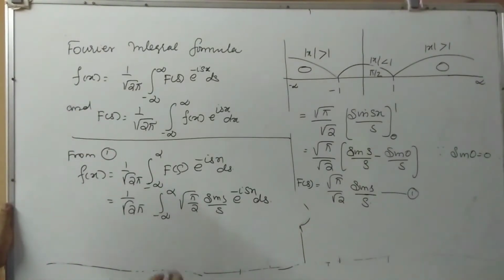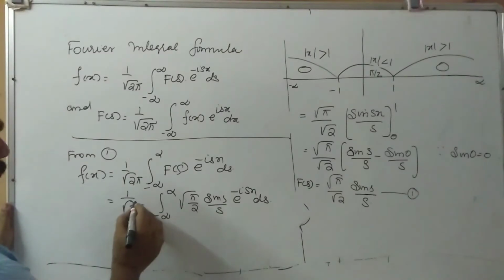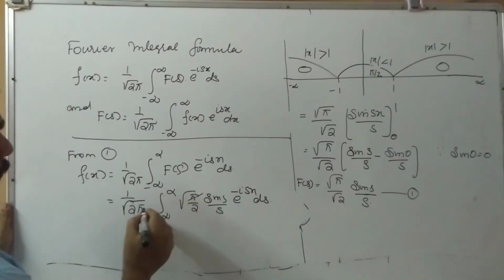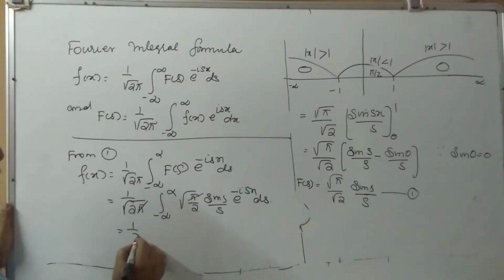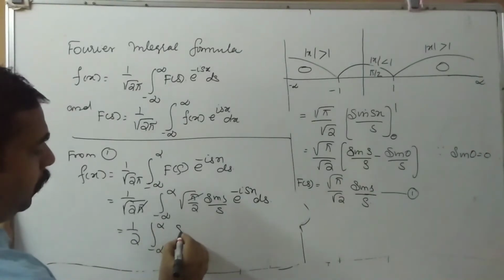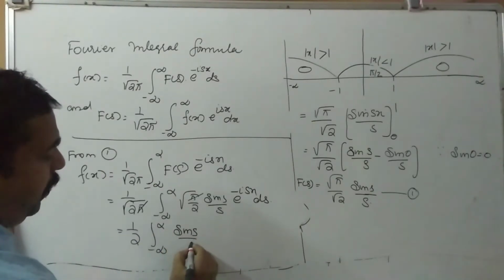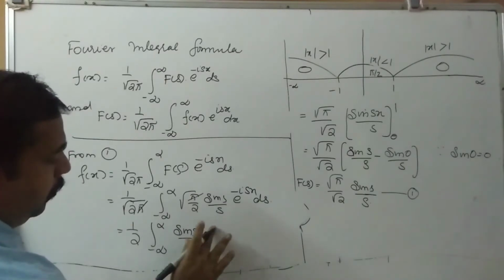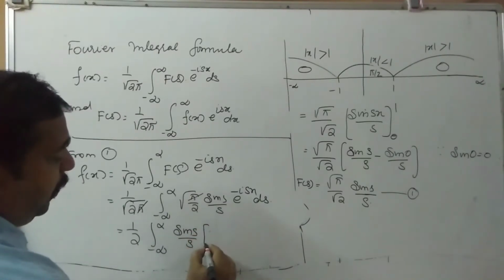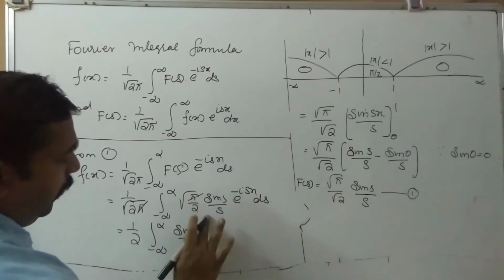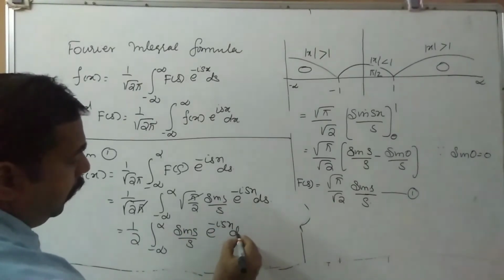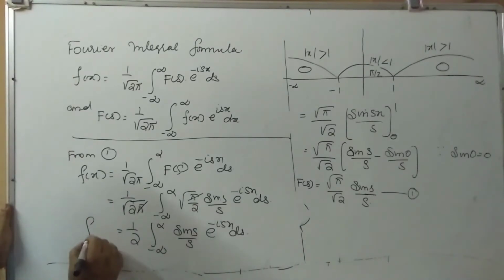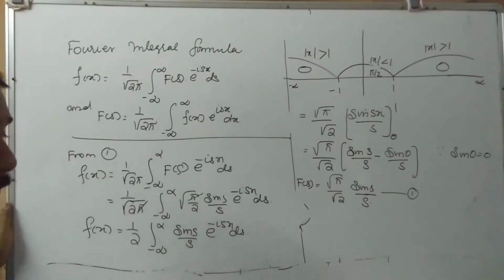So root pi and this cancel. Root 2 is equal to 2, that is equal to 1 by 2 integral minus infinity to infinity sin s by s. Now we can keep this one as it is, that is e raised to minus isx ds. So what is the value? This is the f of x value.